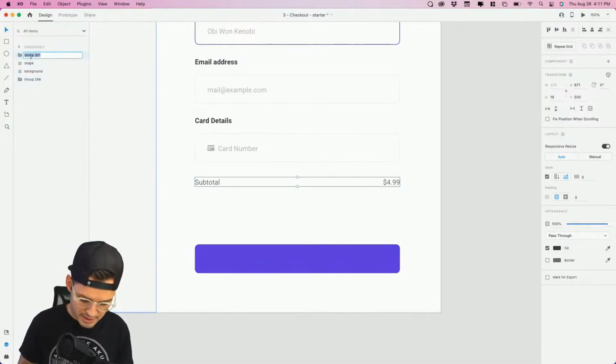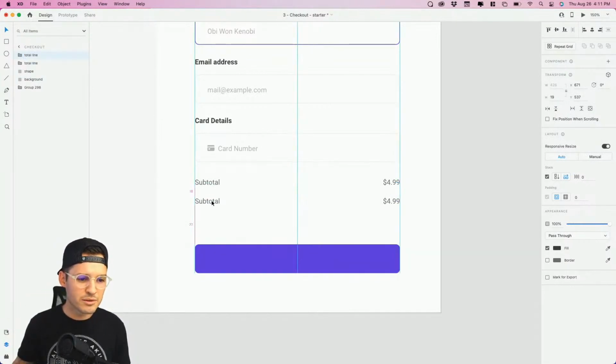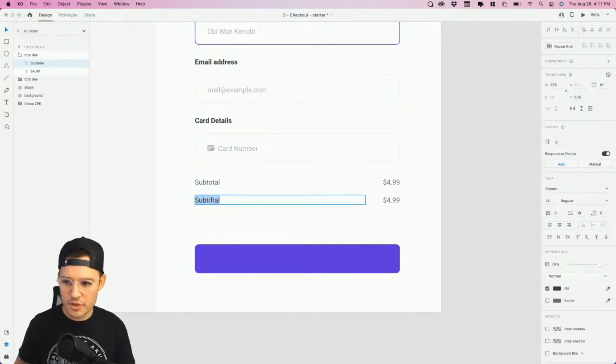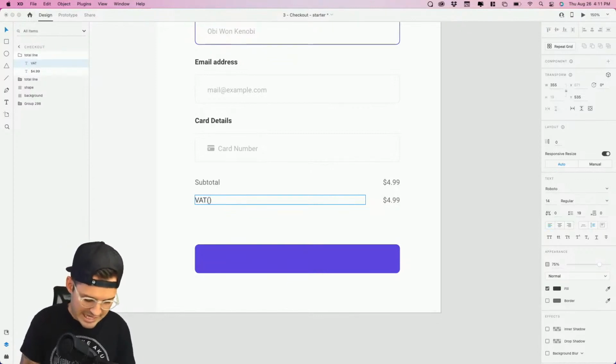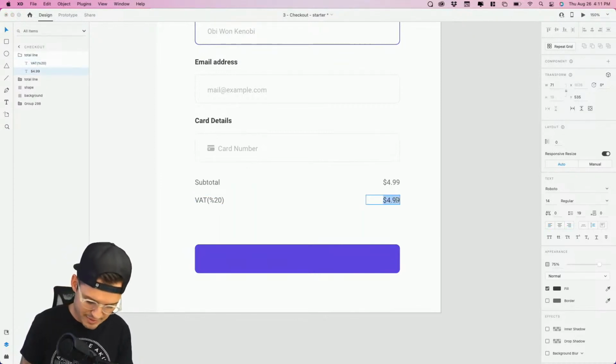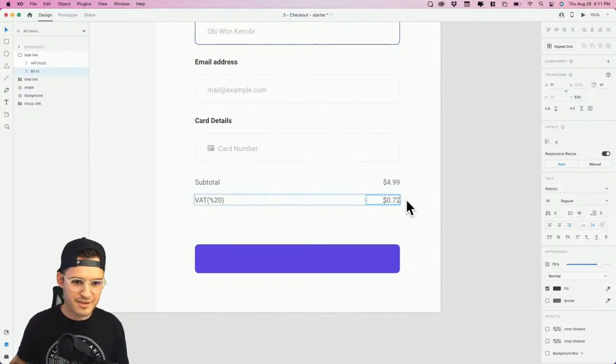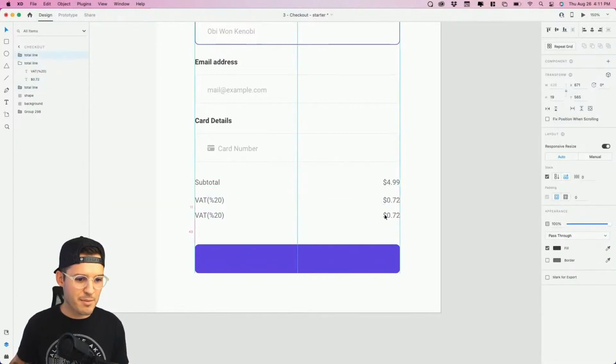Let's call this total line, and I'm just gonna do subtotal, and I'll space this 116 away. We'll call this one VAT. That's like the VAT, like the taxes or whatever. Let's say 20%. Okay, so that's, I don't know what that is, like 72 cents. I'm horrible at math. Something like that. You can tell that math is not my jam.